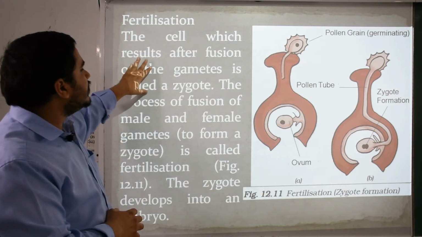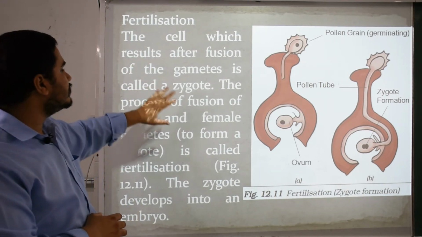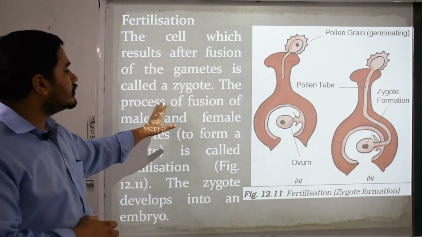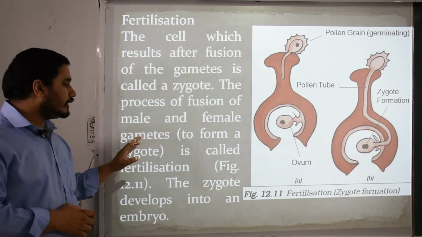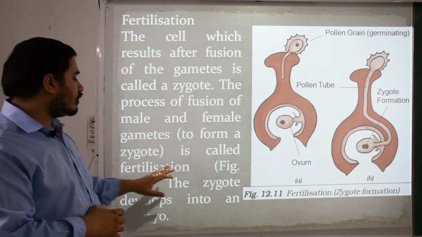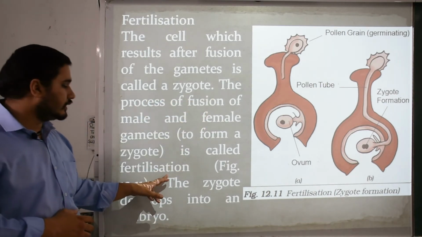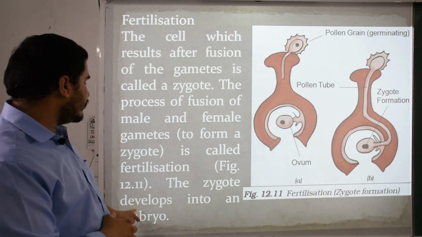The cell which results after fusion of the gametes is called a zygote. Definition, please mark here: the process of fusion of male and female gametes to form a zygote is called fertilization. Now from here to here is the definition of fertilization. The zygote develops into an embryo.